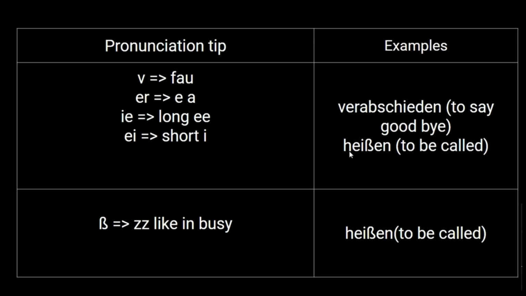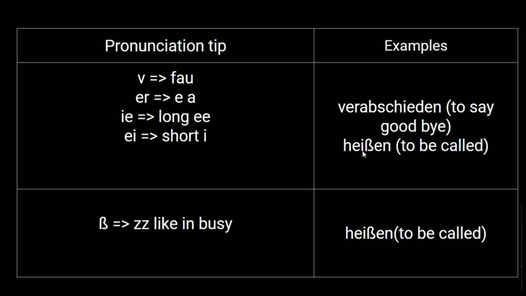So another example, heißen. Heißen means to be called. Beta here, it is called as scharfes S or Eszett in German. It is one of the 4 extra alphabets in German. But now the focus here is on heißen, that is EI. Since I is the landing letter here, we need to pronounce this as "heißen".